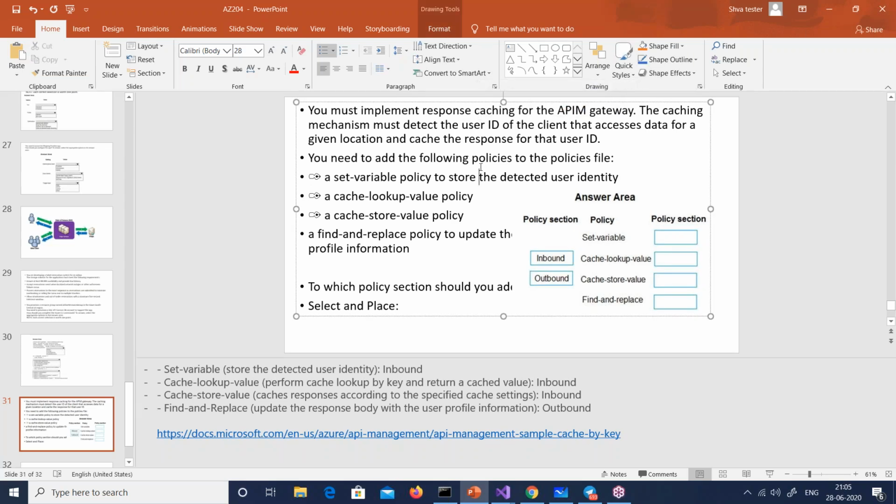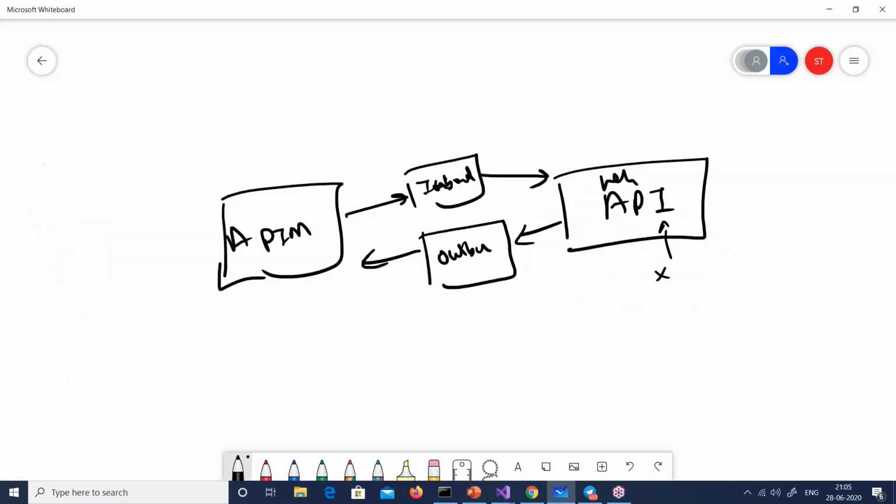Complicated. It must detect a user ID of the client that accesses the data given location and cache the response for that user ID. Means what? That basically there is probably a user who is logged in. So let us say user Shiv has logged in, right? So when you send a request, this is user Shiv. So we'll first see, okay, this is Shiv. Let us go and cache this output.